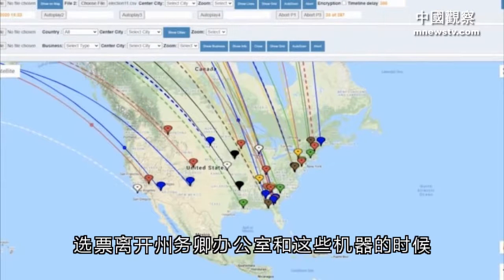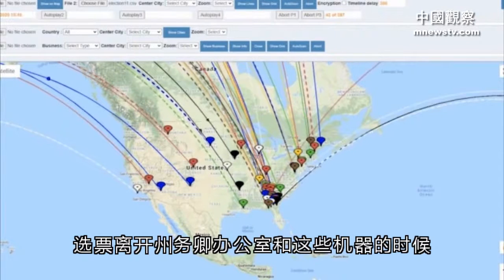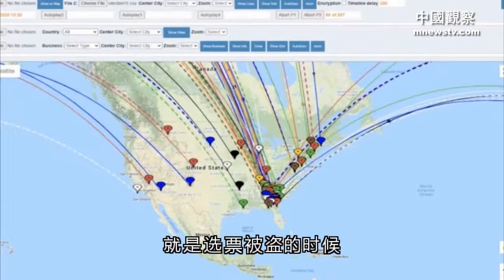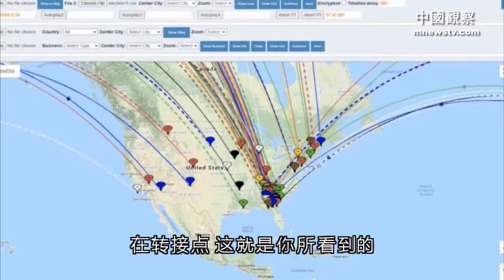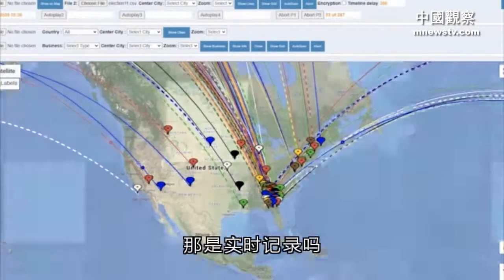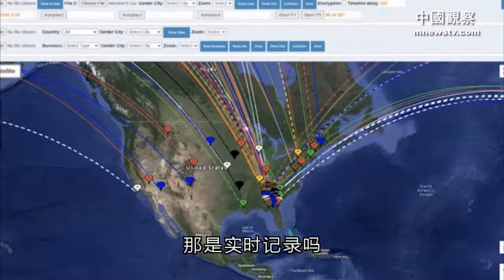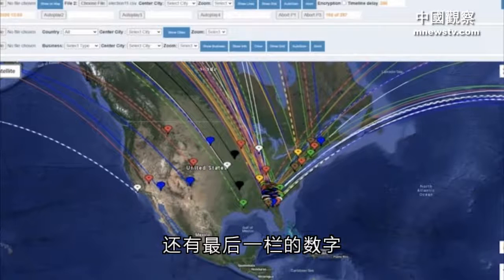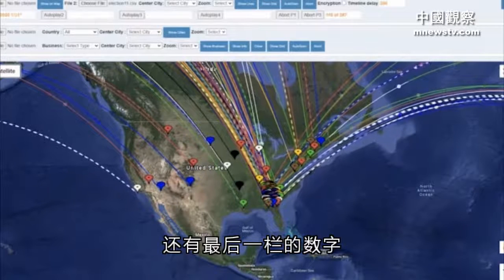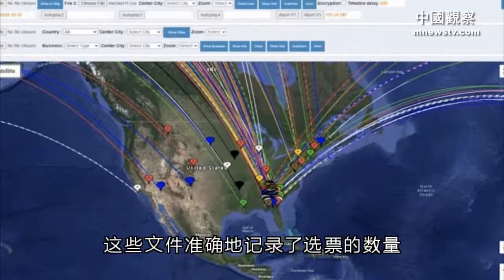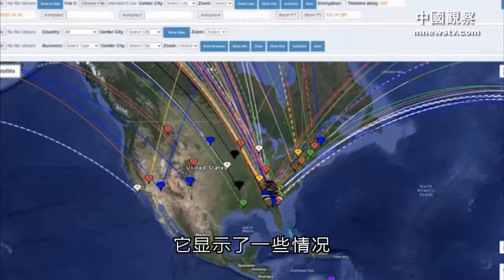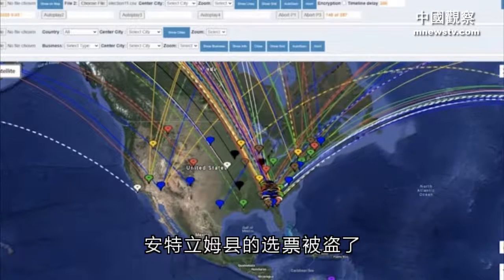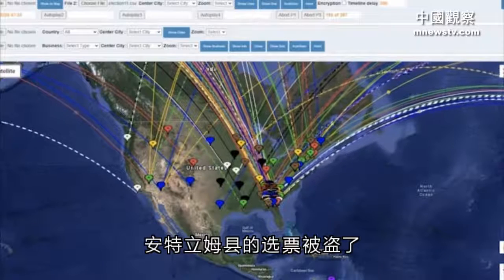So at the point where the vote is leaving the Secretary of State's office and these machines, that is the point at which the vote is stolen at the transfer points. That's what you're watching. Those packets moving is real-time documentation of the theft of the vote from inside this country. And then the numbers, the last column, document exactly the numbers of votes. It shows, in some of the cases, Antrim County, where the vote was stolen, and exactly the vote stolen at the exact time stamp of when they were stolen, and the numbers stolen at that point.